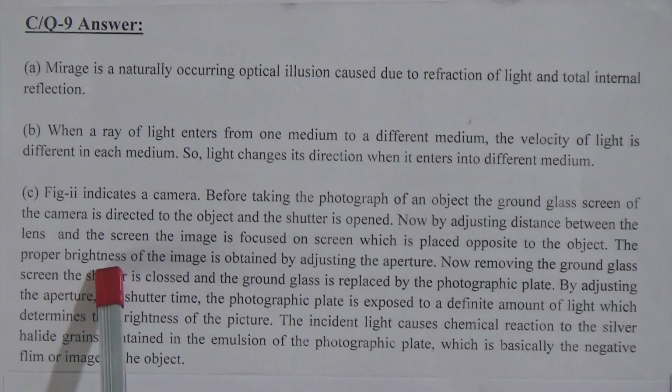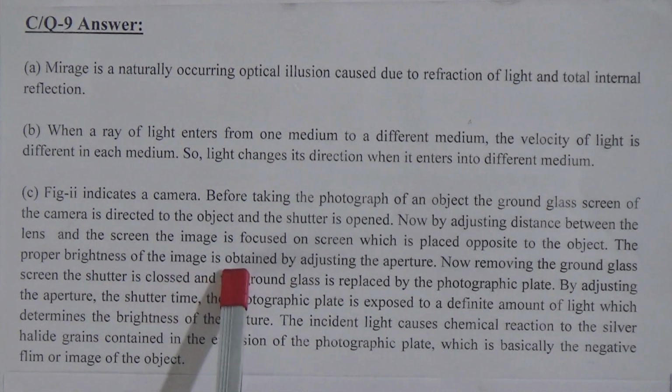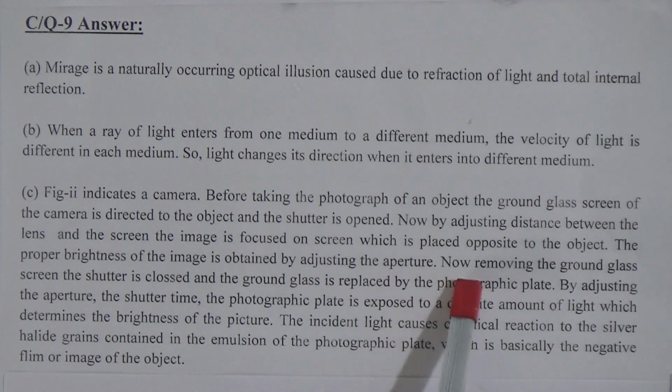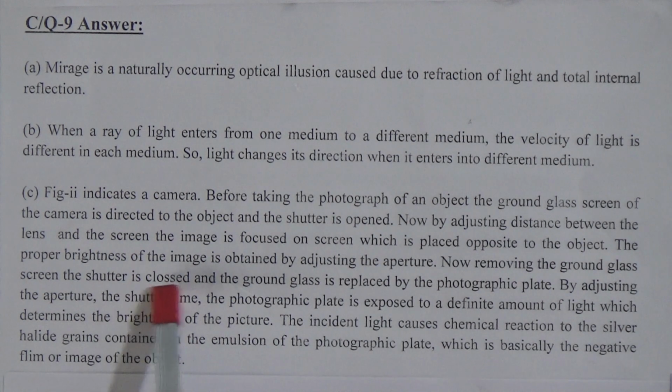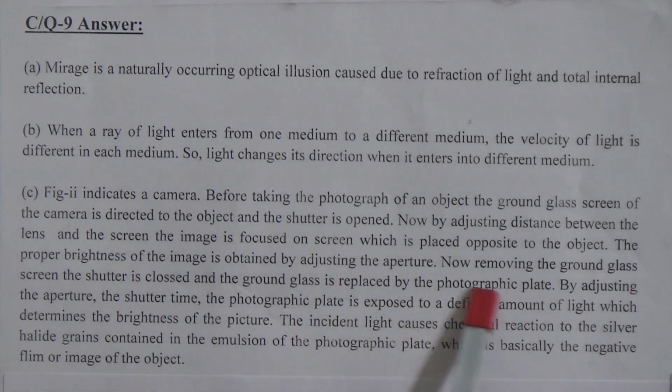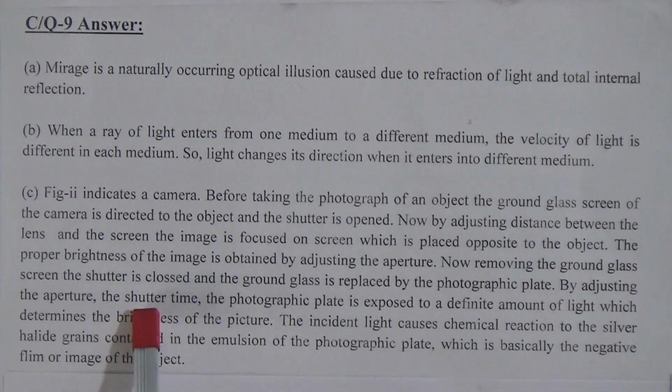The proper brightness of the image is obtained by adjusting the aperture. Now, removing the ground glass screen, the shutter is closed and the ground glass is replaced by the photographic plate. By adjusting the aperture and the shutter time, the photographic plate is exposed to a definite amount of light, which determines the brightness of the picture.